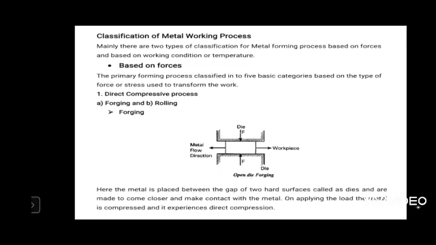That is direct compressive force. The result of this force will be deformation in the lateral direction. Lateral direction is nothing but deformation taking place perpendicular to the application of load.